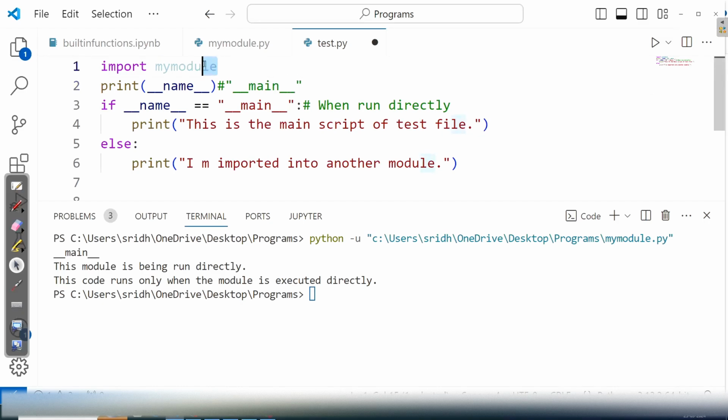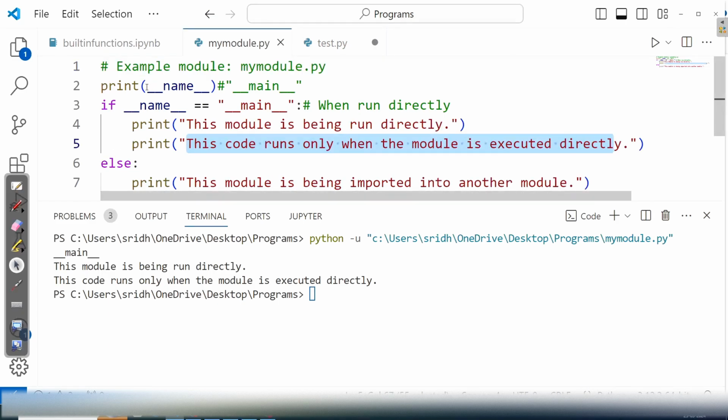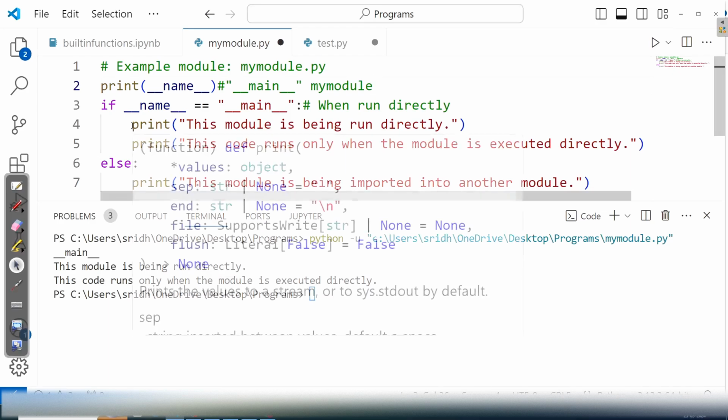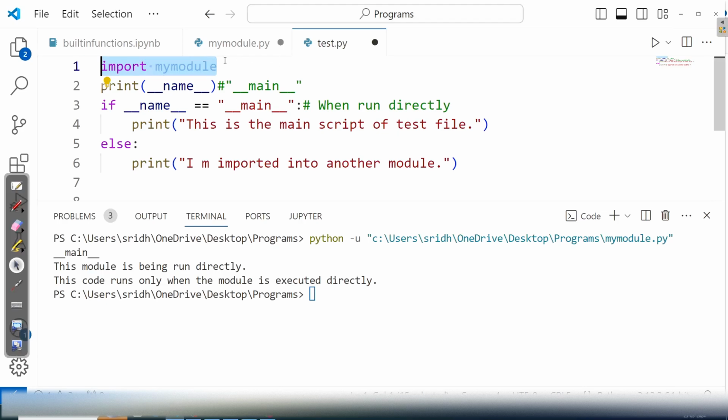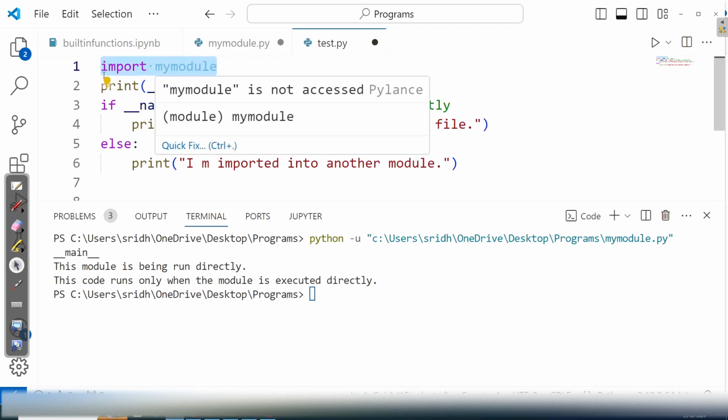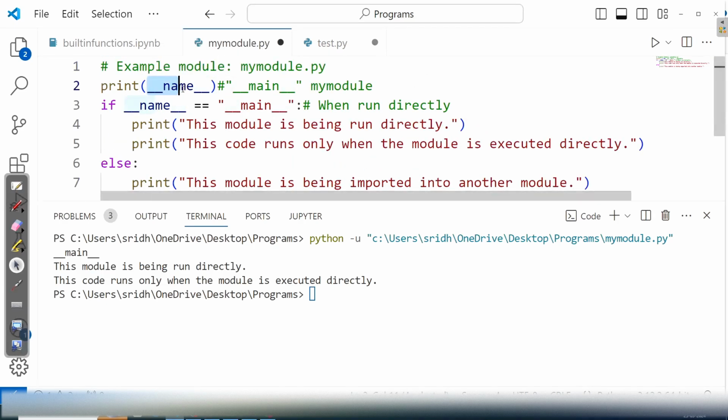But you imported this my module. When you import it, because it is imported, this name is what? The name of the file. What is the name of the file? My module. And because when it is imported, the if part is not executed, the else part is executed. That is, this import, what it will do? It will assign name the value of the file, that is my module.